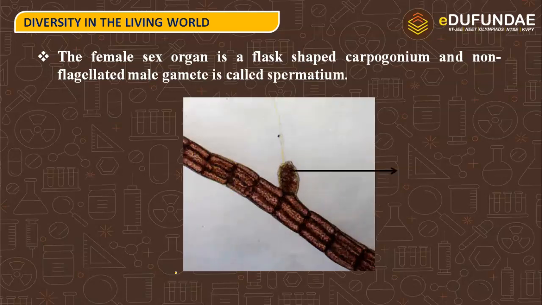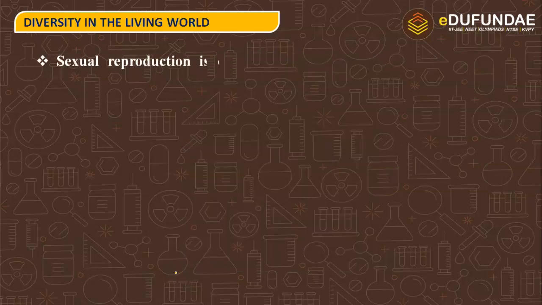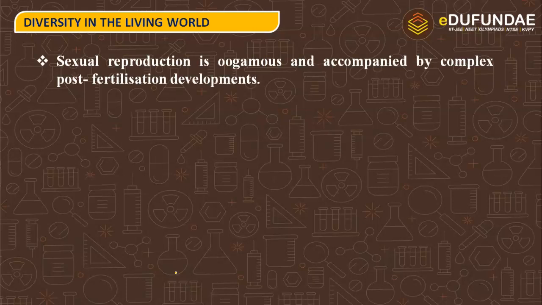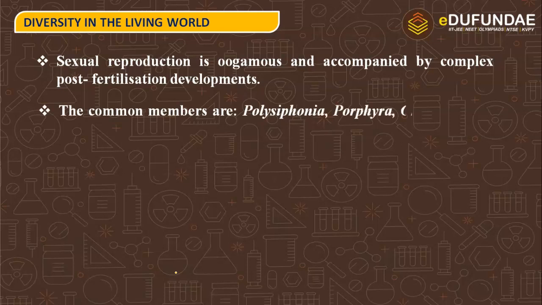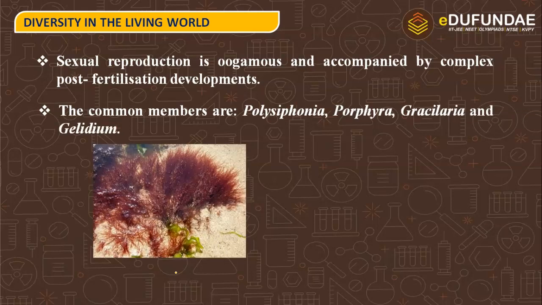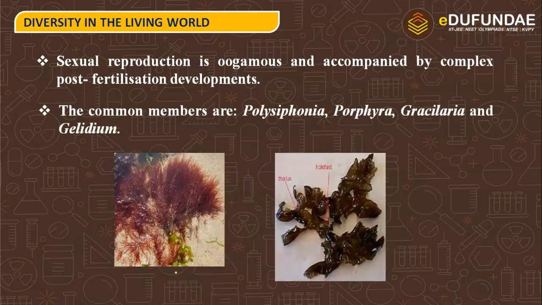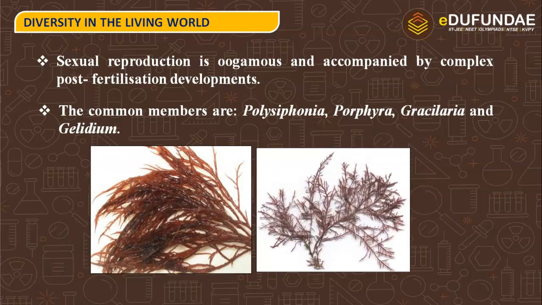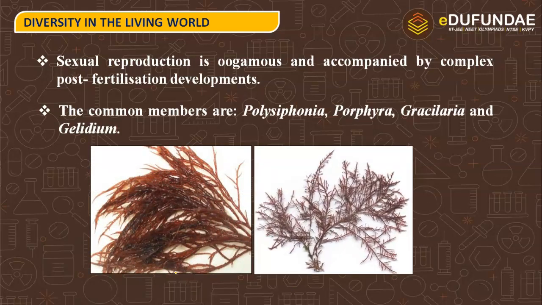So here we can see the structure of the carpogonium. Sexual reproduction is oogamous and accompanied by complex post-fertilization developments. The common members are Polysiphonia, Porphyra, Gracilaria and Gelidium. So here are the representations of the following. This is Gracilaria as well as Gelidium.